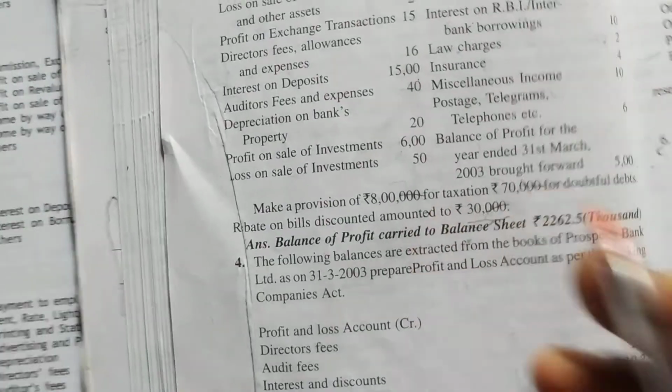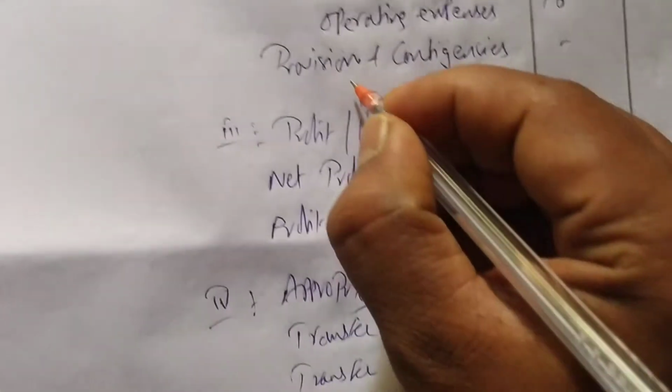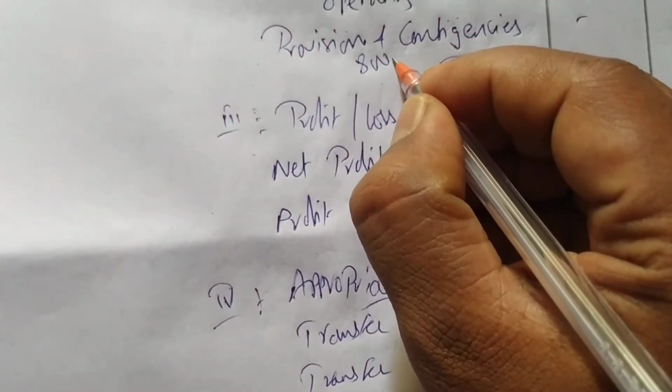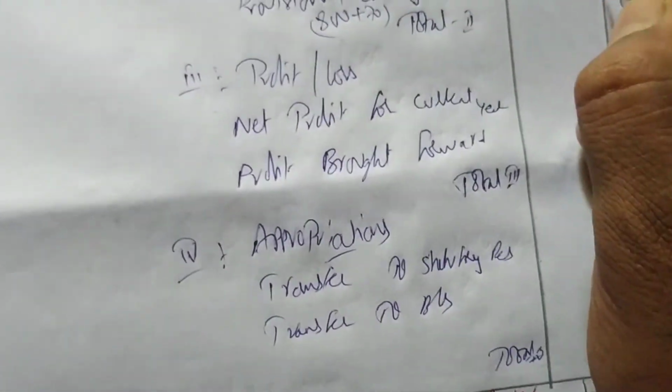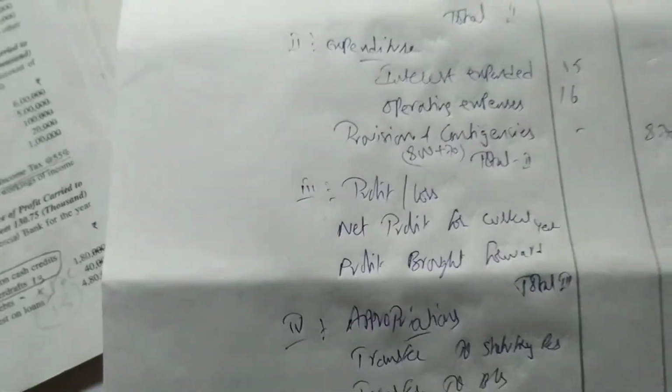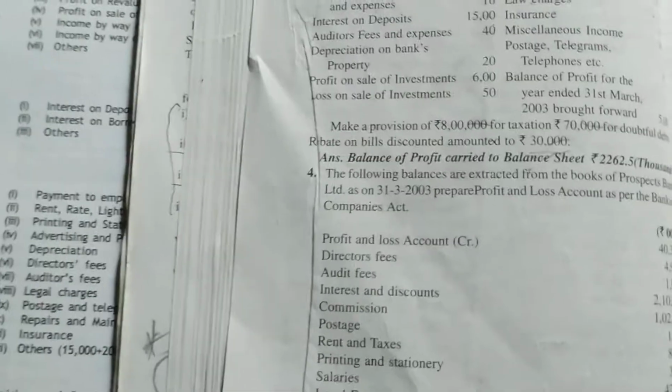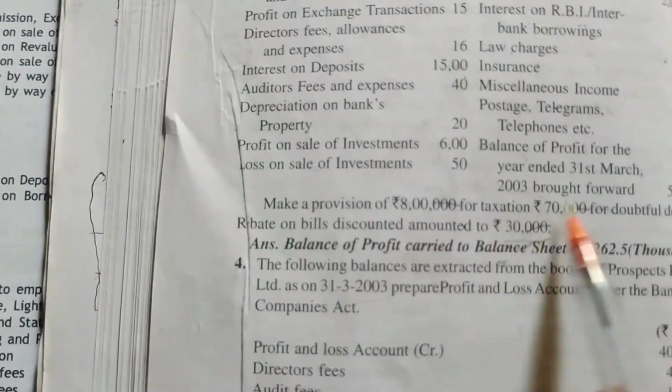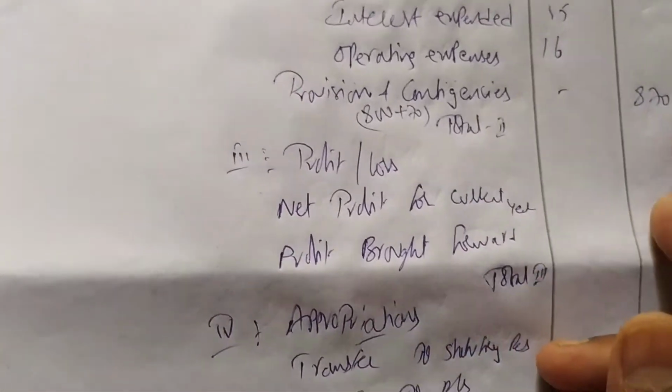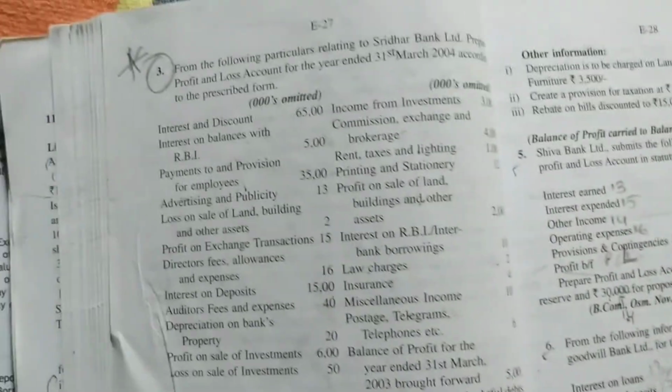Provisions, both we have to write, 800 plus 70, 870. So provisions and contingencies you write 800 plus 70, 870 directly I am writing. Both provisions we are having, one provision for taxation, other provision for doubtful debts. So we have written both here, 870. Okay, so everything is done, right?